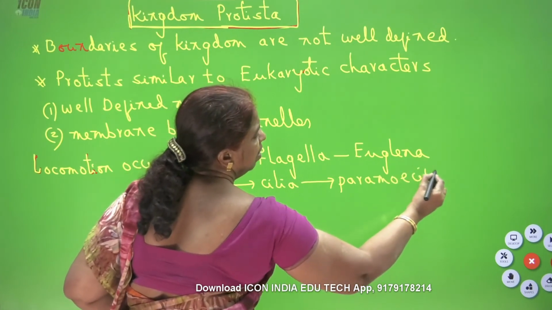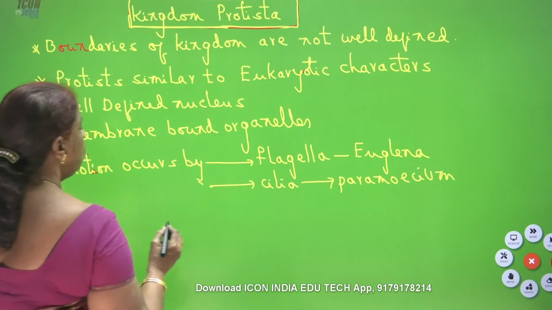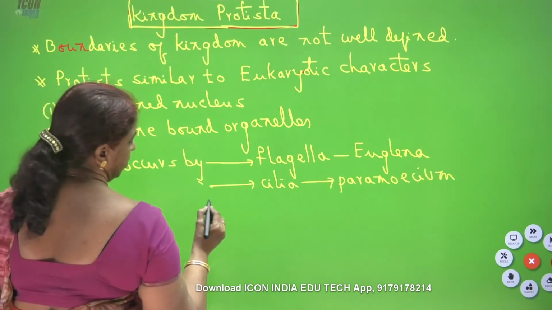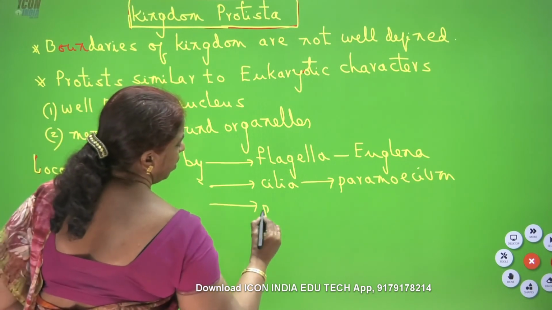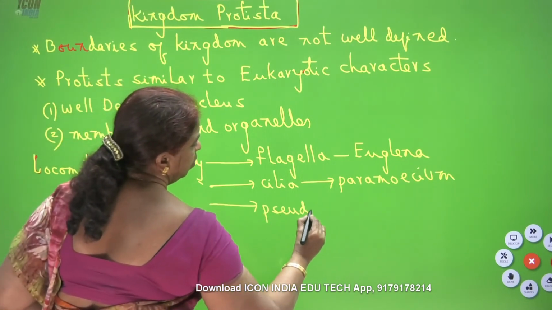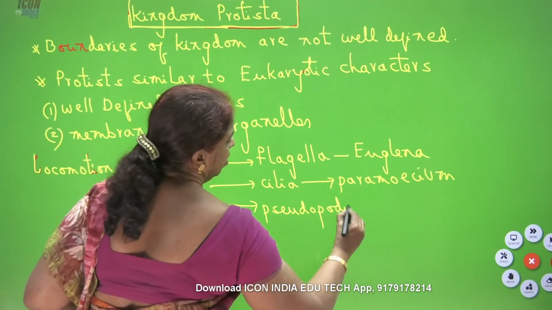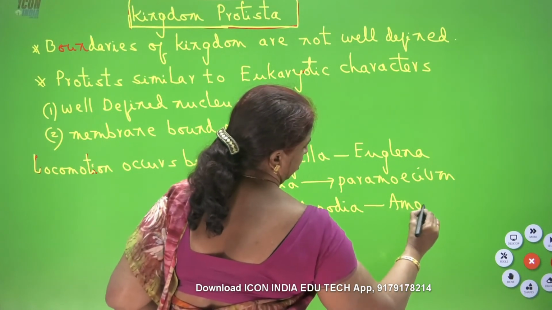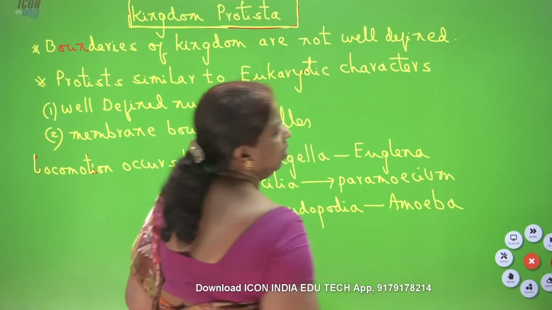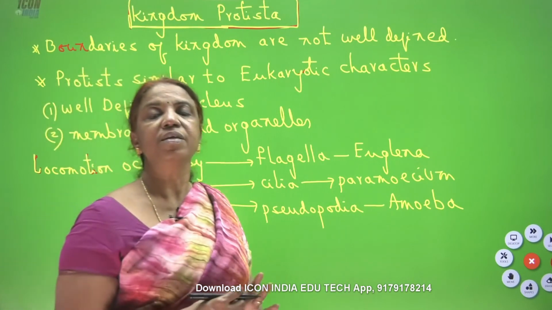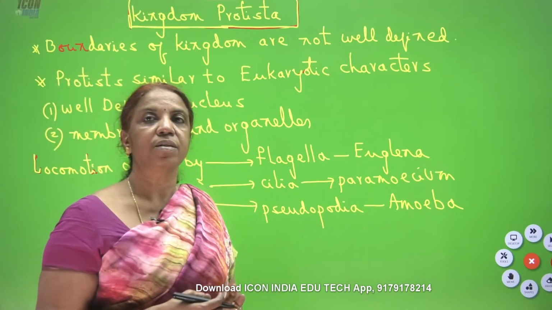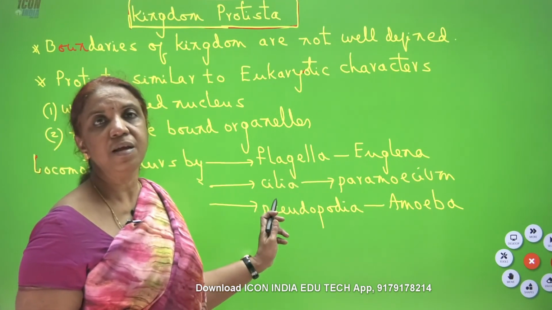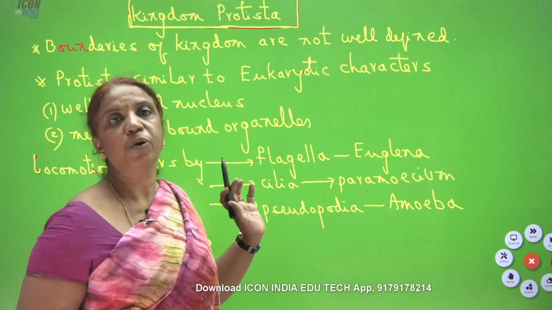Locomotion also occurs by pseudopodia, as in Amoeba. So locomotion occurs in different protists by different organelles: in Euglena by flagella, in Paramecium by cilia, in Amoeba by pseudopodia.